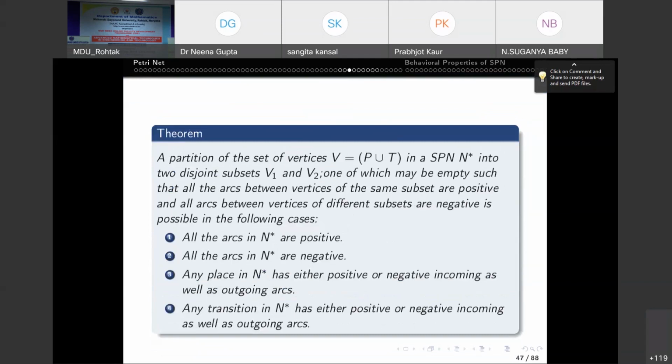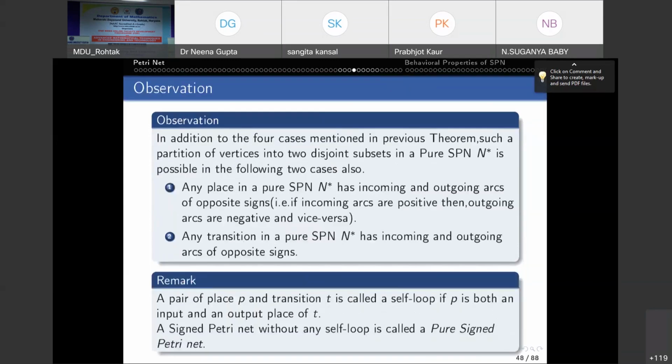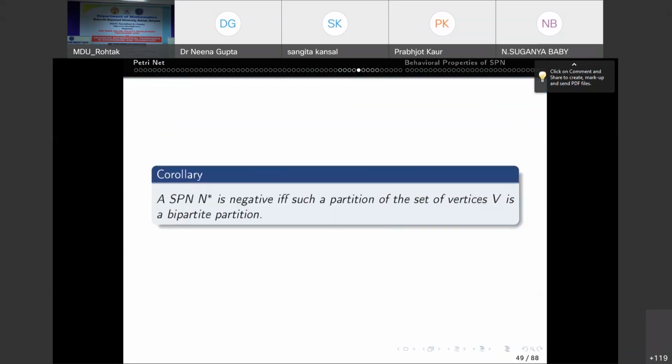If you want the proof of the theorem, then I can provide you after the talk, because it is a long proof, no need to present here. If someone is interested, then he or she can take it from me. And this is the observation with respect to the previous theorem. Then we have one corollary, that an SPN is negative if and only if such a partition of the set of vertices is a bipartite partition.